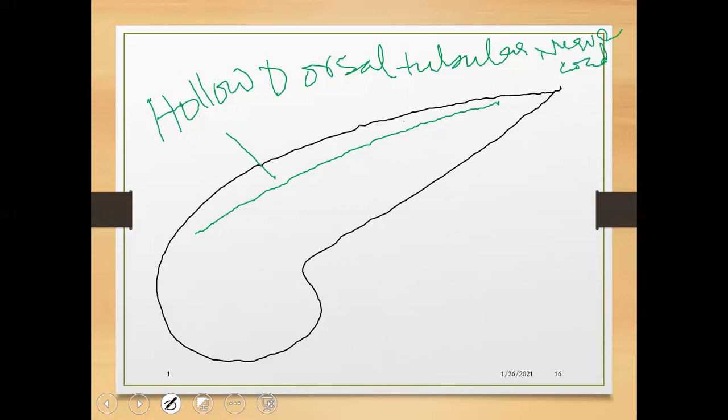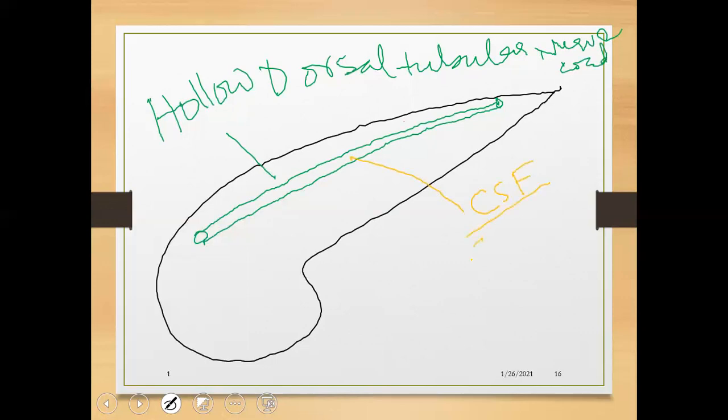Hollow means this is a tube-like structure. Dorsal means this is towards the back side. Tubular means it is tube-like. This is tubular in structure and hollow, and it possesses fluid.